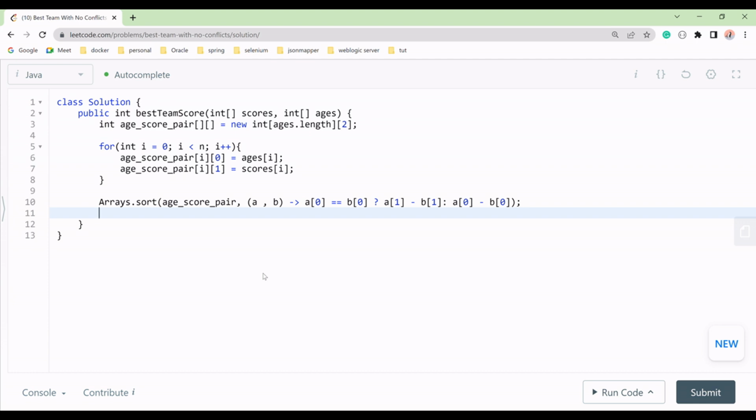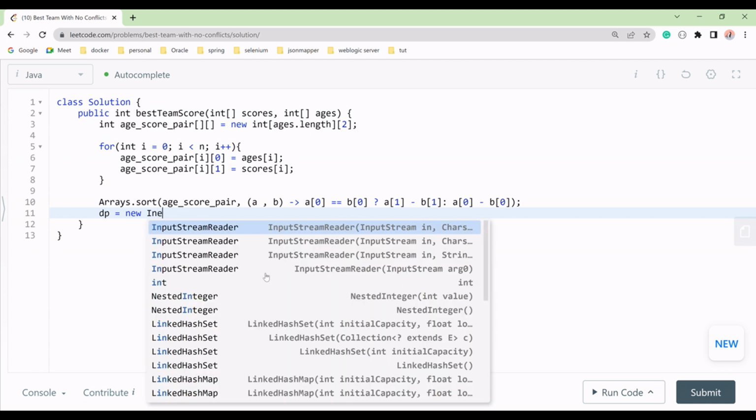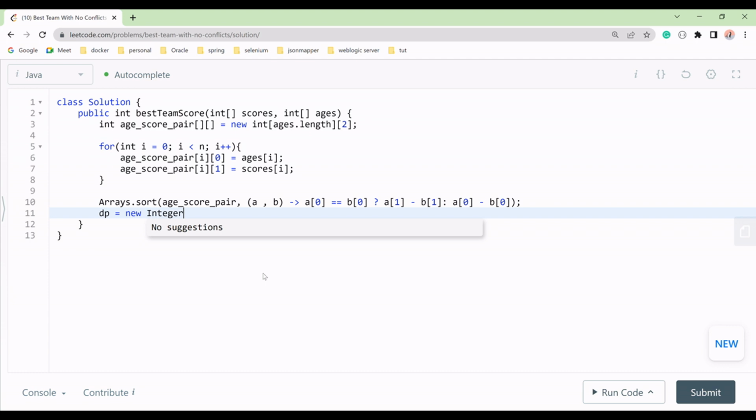So we'll create one dp for the memoization, and this is nothing but our new integer array. We will say at n we have n elements, so we have to define the size here also, like this. This is our dp and we will store all the sub-calculated values.